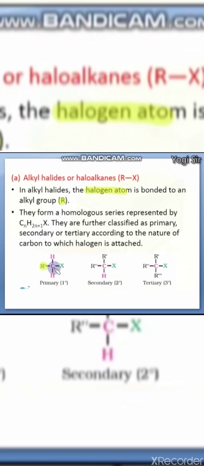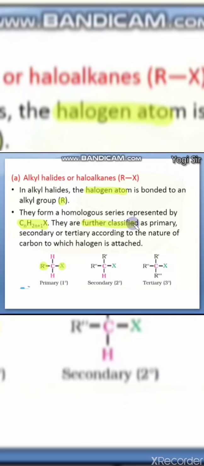Here you can see the R group, that is the alkyl group. Halogen is directly bonded on a carbon atom, and the general formula or homologous series formula is CnH2n+1X, where n is the number of carbon atoms.